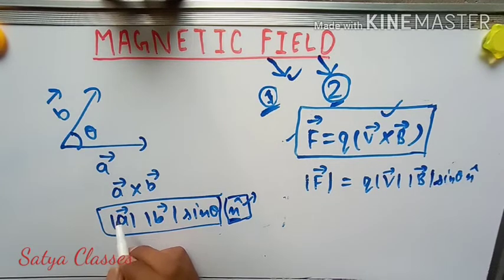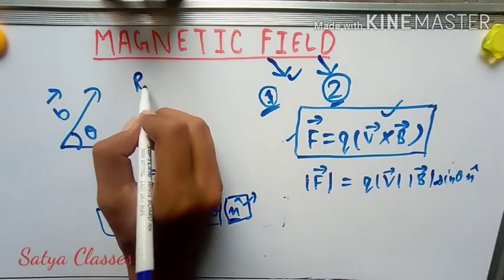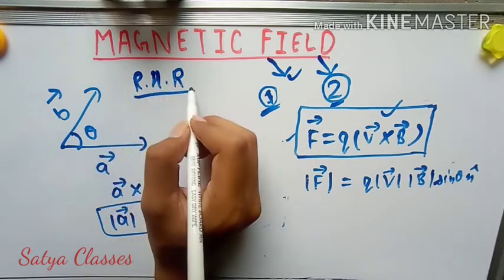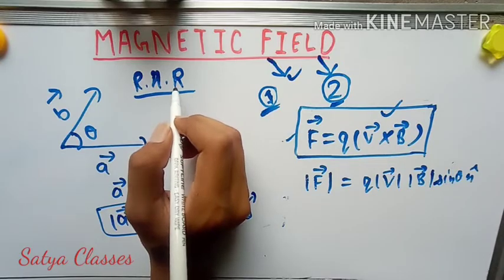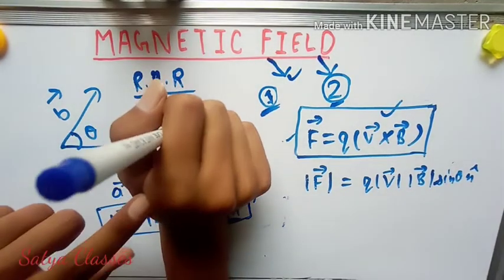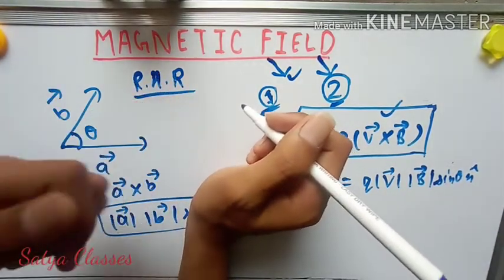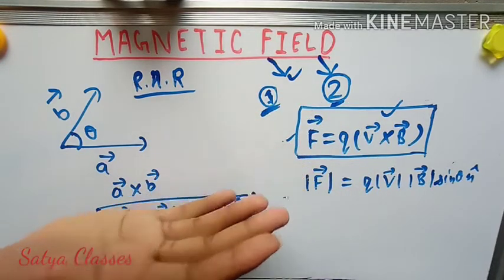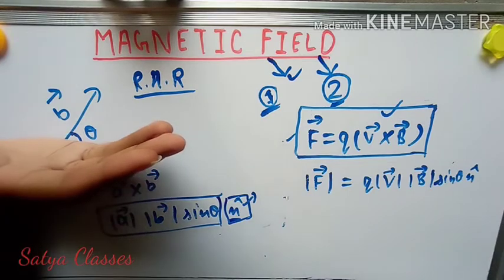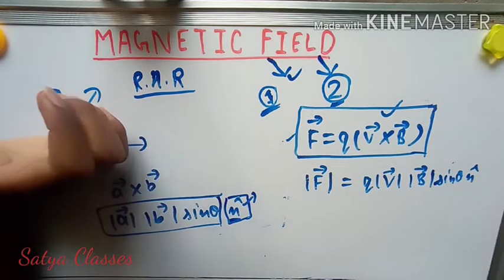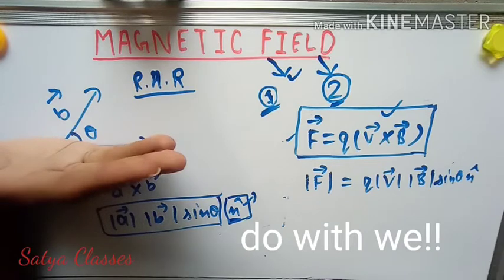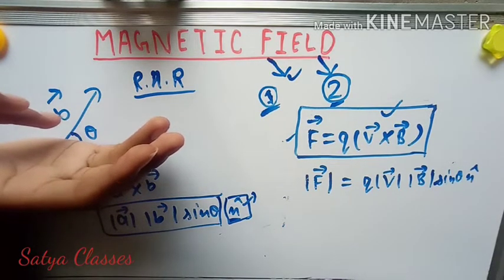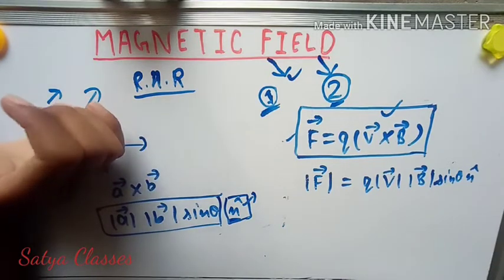For finding the direction we use the right hand curl rule. Okay, what is the rule? See, this is my right hand, and this is left. So place your right hand on one vector and curl your hand through the shortest possible angle. Look at this, this is the shortest possible angle. Curl your hand through the shortest possible angle.